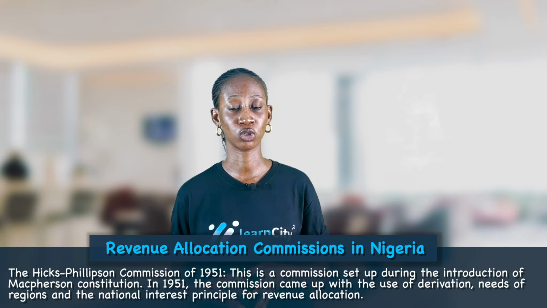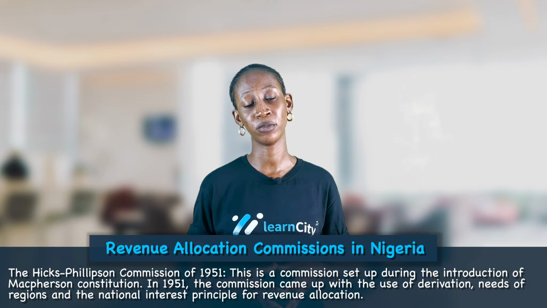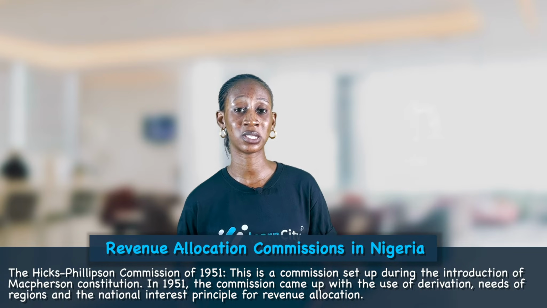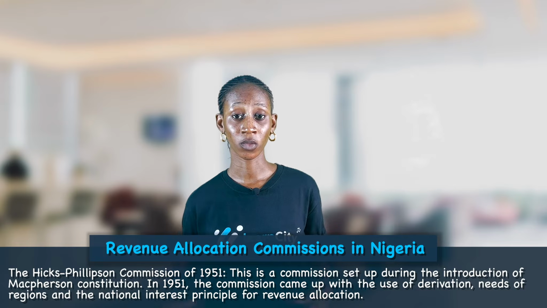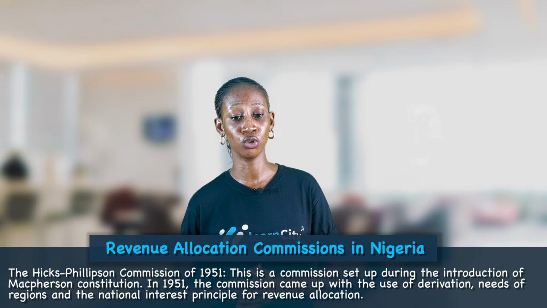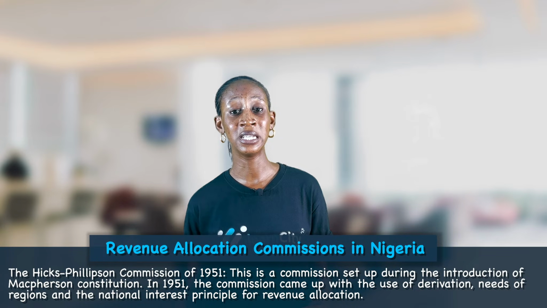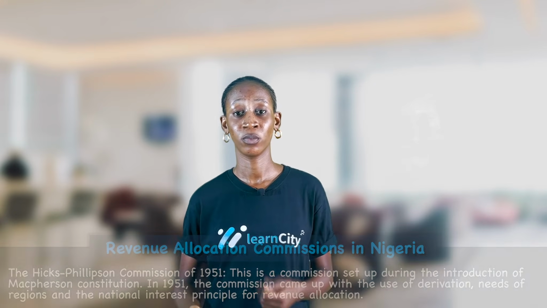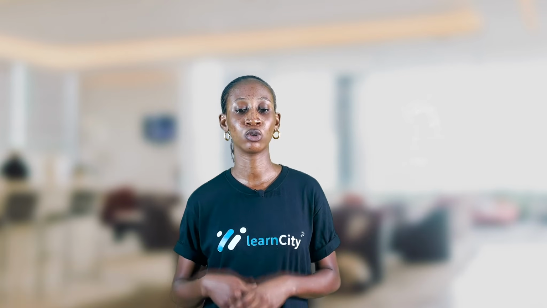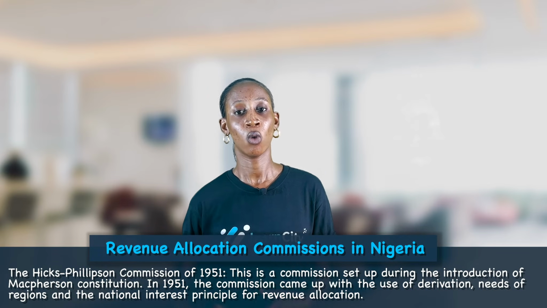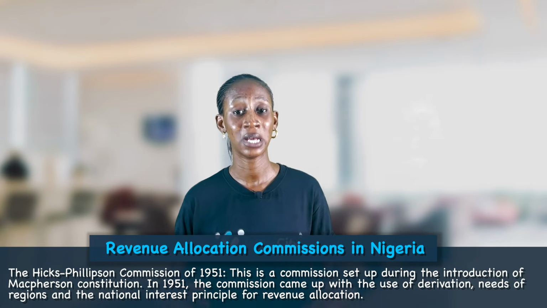the basis for revenue allocation. So the Hicks-Phillipson Commission, after investigating the way to allocate resources evenly and acceptably among the states or regions in the country, came about with the use of the derivation principle, the needs of the nation, the needs of the state. The states that have more needs should be given more allocation compared to those that are already established or don't have much needs. And also the interest of the nation would be considered in allocating resources. So what is the interest of the nation at that point in time? Is it education? Is it to better the healthcare centers?